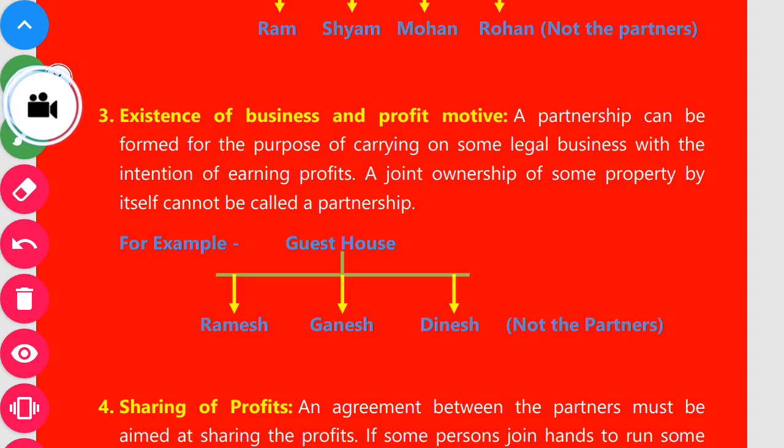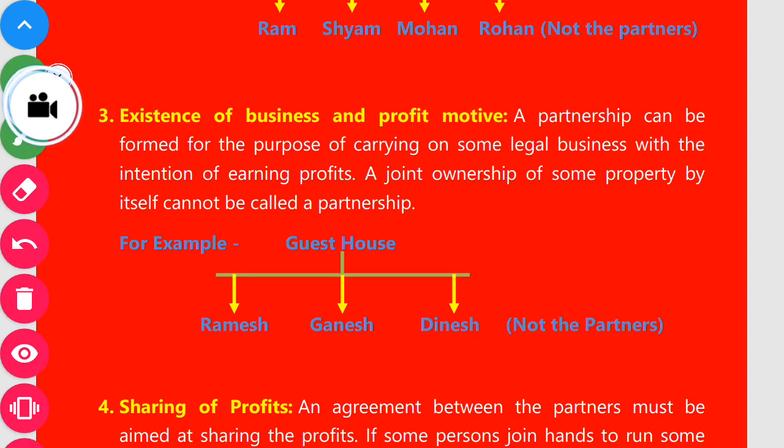Mr. Ram, Mr. Ganesh, and Mr. Dinesh. These are three persons. They operate a guest house. As you know, a guest house's target is not earning profit. A guest house is called an NPO organization. The main target of NPOs is not earning profit, while they provide health and welfare services to the society.